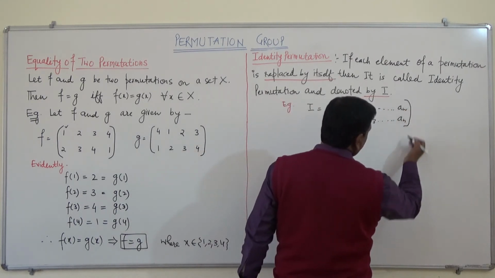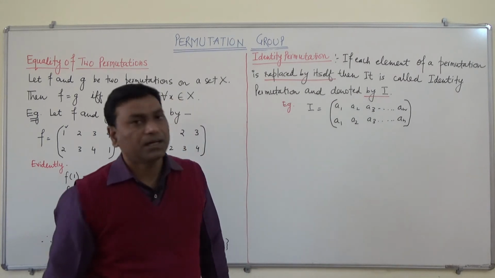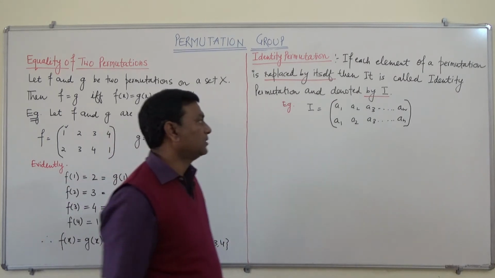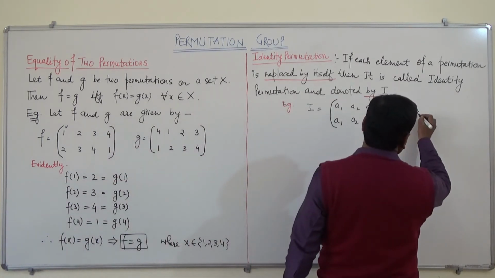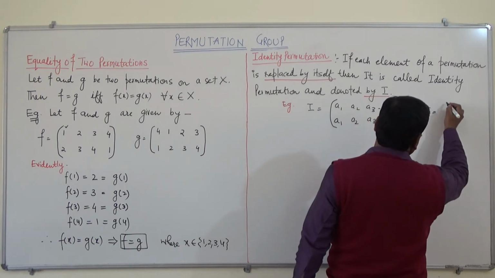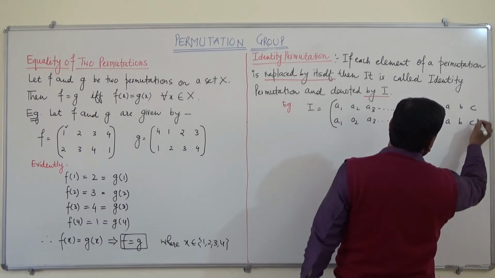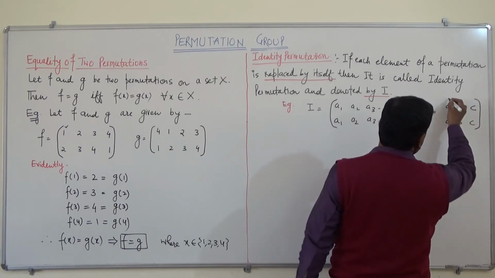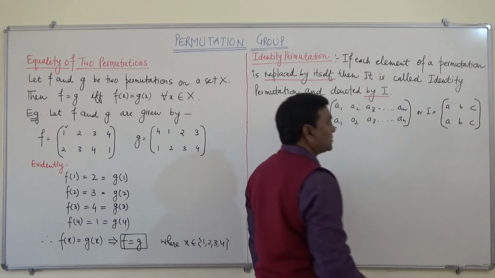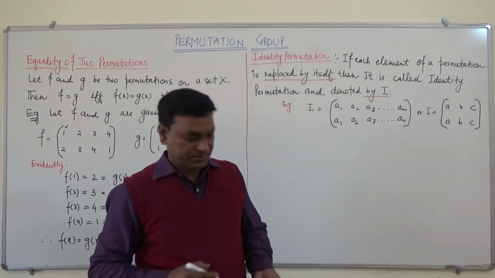So this is an example of an identity permutation. Or we can take any other example, like A, B, C, A, B, C. So this is another example of identity permutation.